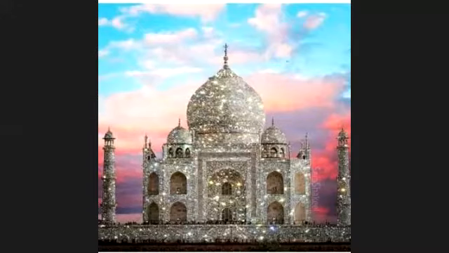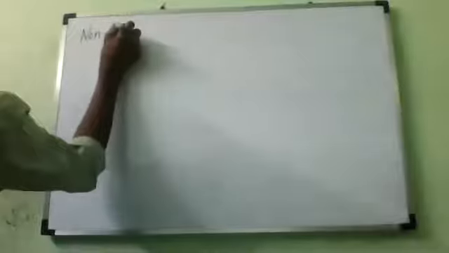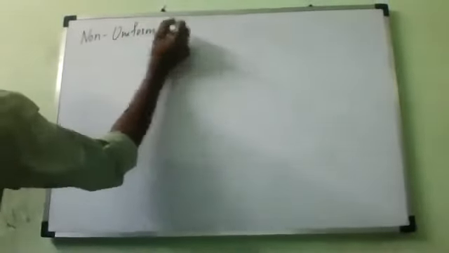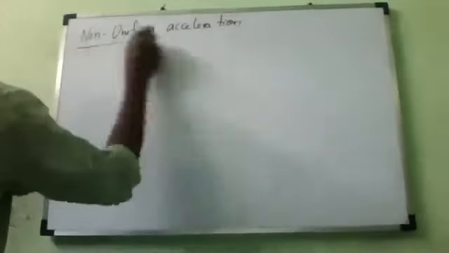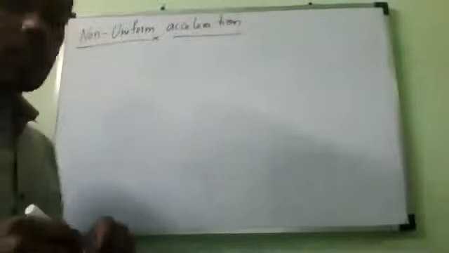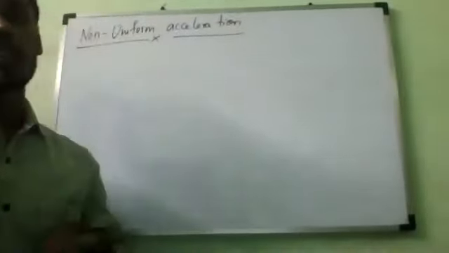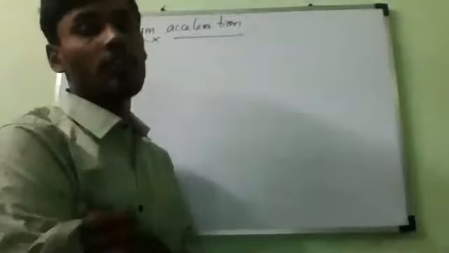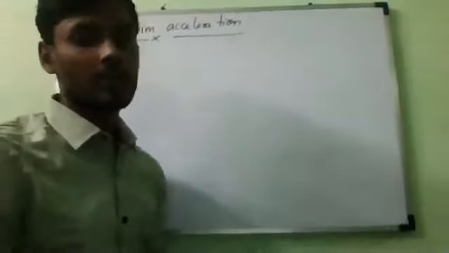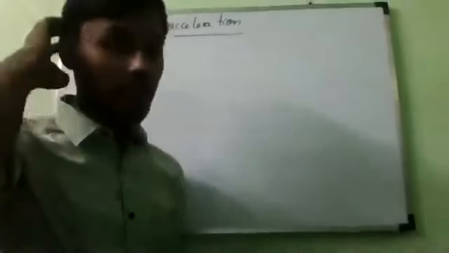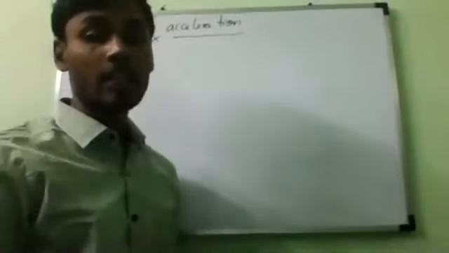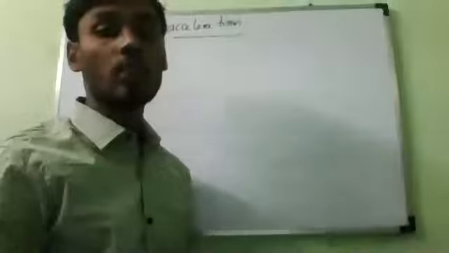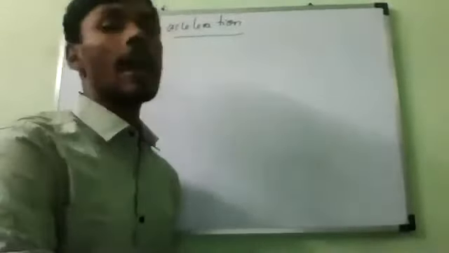Non-uniform acceleration means only the velocity will change. Time is the same. Unequal amounts of velocity change in equal intervals of time. No change in time; the time period will be the same, but the velocity changes unequally. That is called non-uniform motion, or non-uniform acceleration.